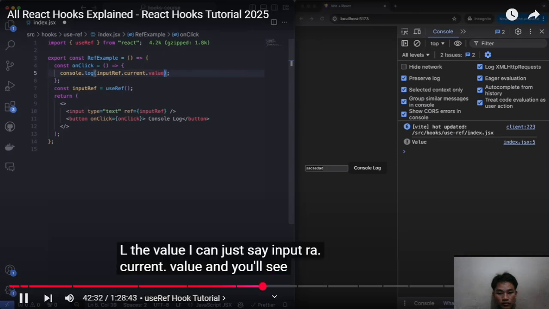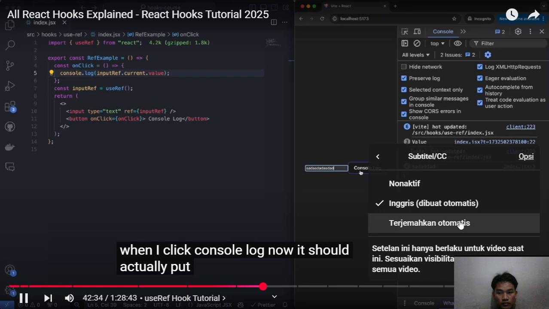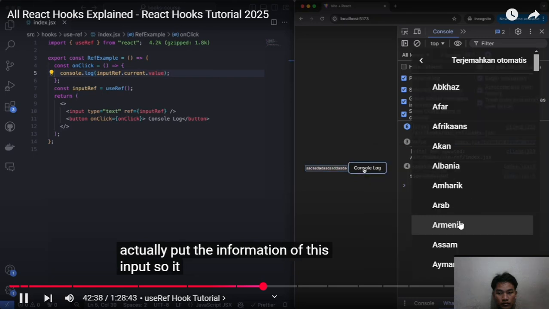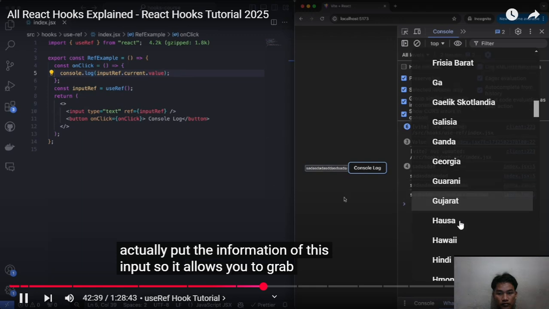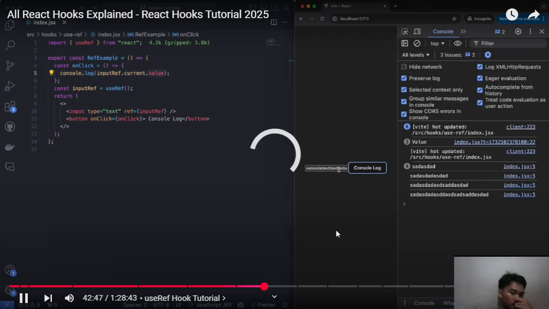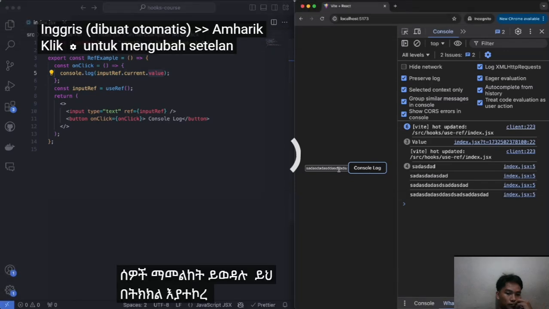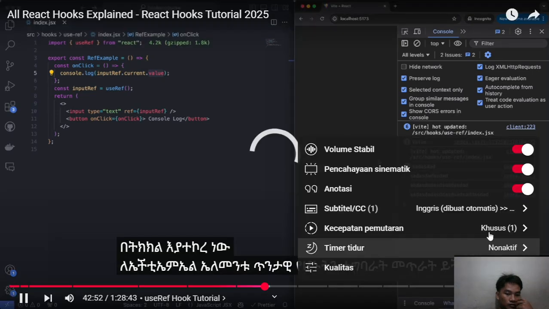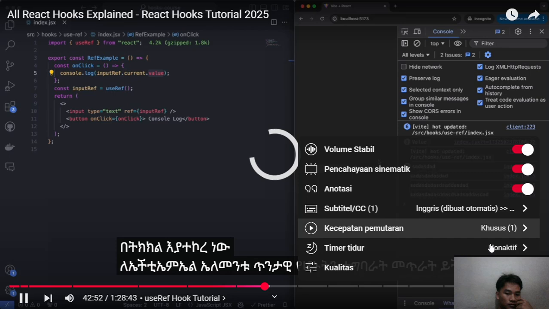Ref.current.value, and you'll see that when I click console log now, it should actually put the information of this input. So it allows you to grab specific things from the DOM. Now, another thing that it helps you do, that people love to point out, is focusing, right? You can call functions that are primitive to the HTML element. For example, if I want to focus on this input, whenever I click on this button, I can just say input ref.